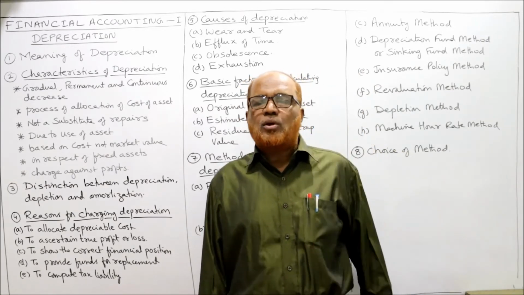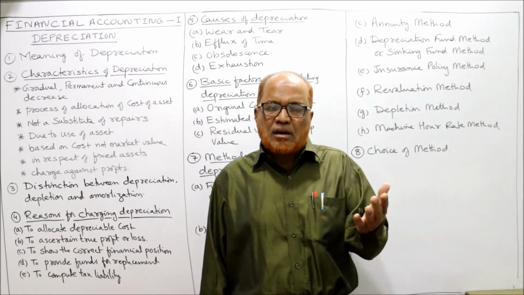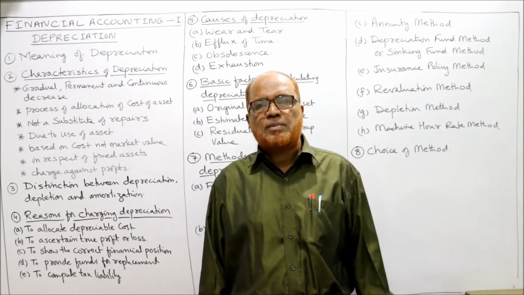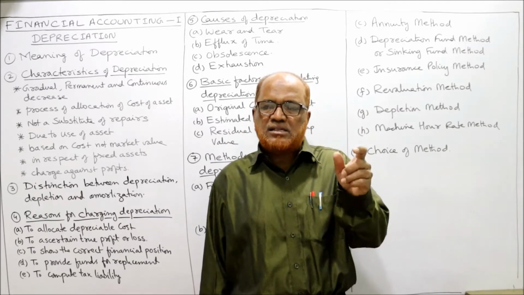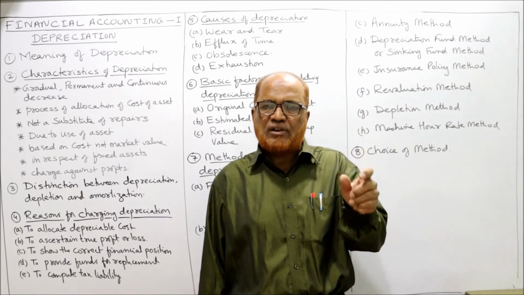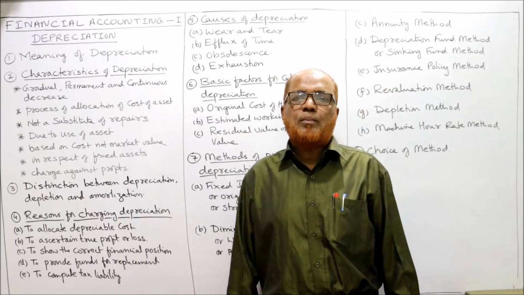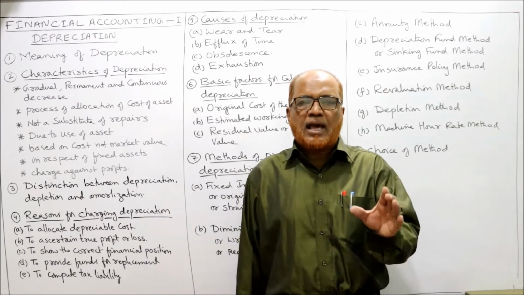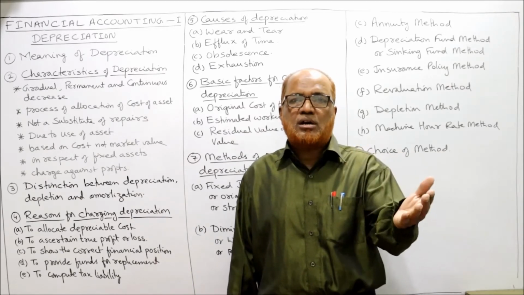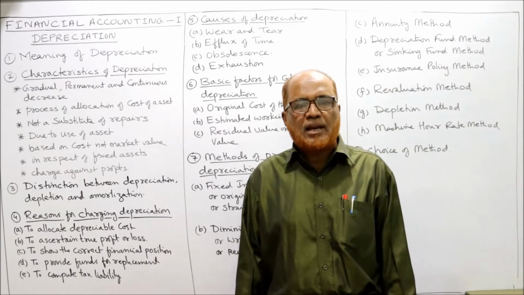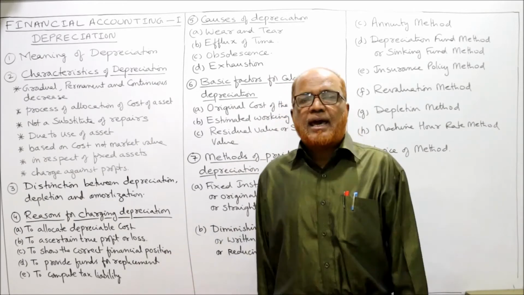For calculating the profit or loss of the business, we charge all the expenses, whether the expenses are cash expenses or non-cash expenses. So for calculating profit, we charge all cash expenses like salaries, rent, printing, stationery, postage, telephone, telegram, advertisement. All these are cash expenses. Apart from cash expenses, we have to provide for non-cash expense also. And the classical example of non-cash expense is depreciation. So depreciation is also a charge against profit. Without calculating depreciation, we cannot get the true profit. So these are the characteristic features.